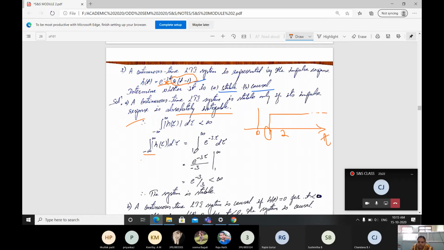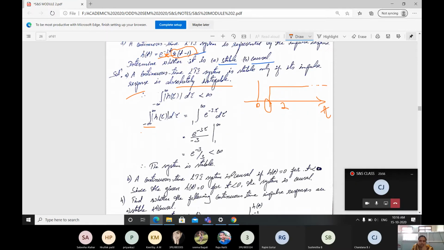For that reason the limit is going to change from 1 to infinity, that is e power minus 3 tau d tau. After integration it is e raised to minus 3 tau divided by minus 3, with the limit from 1 to infinity. Apply the limit. E power infinity is going to be 0. Then 0 minus of minus, because here is also minus, substitute tau as 1, right? So I'll be taking e raised to minus 3 divided by 3, that is less than infinity only. Therefore the system is a stable one.